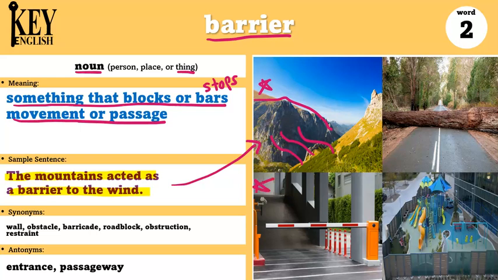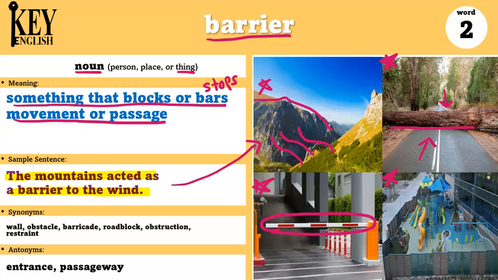Maybe you've seen barriers like this whenever you go to a parking garage in any building. This bar here is a barrier that stops cars from going in or going out before they pay. Here too, I can say the fallen tree created a barrier across the road. So now cars cannot move from one side to the other. And this one here too, I can say a big fence acted as a barrier around the playground.